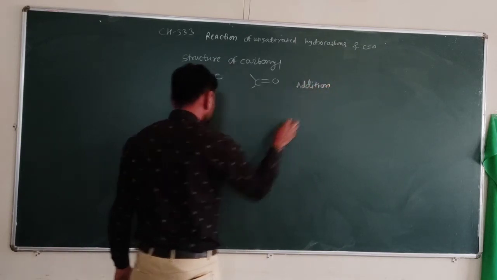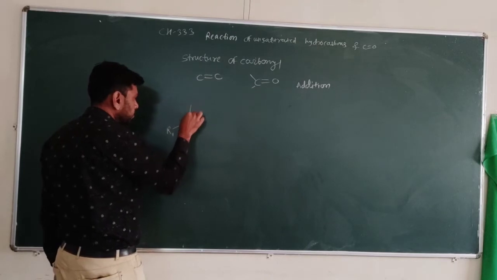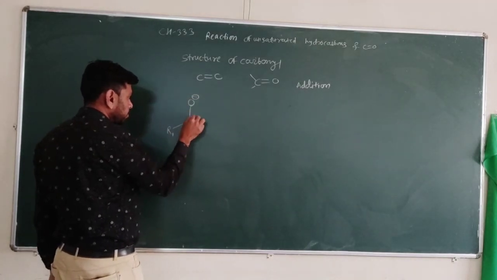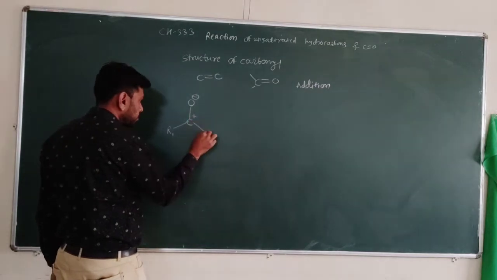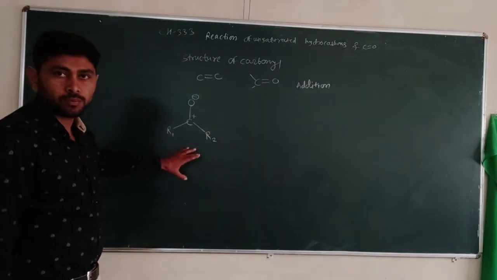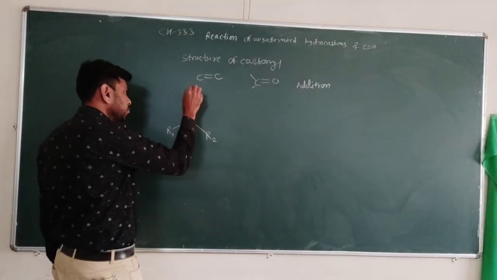And if we observe the polarized structure, see here R1, C, O, see here one of the canonical forms, R2. So if we observe the polarized structure, then the addition is possible for both.